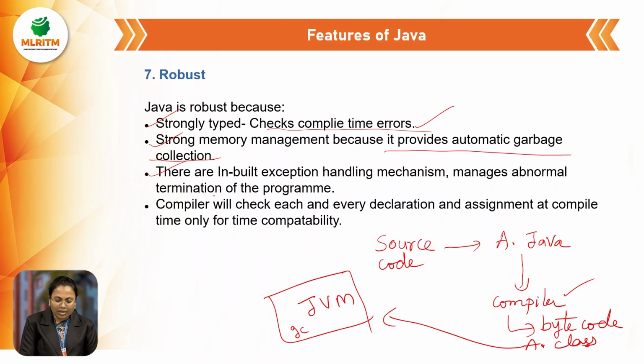Next, it has an inbuilt exception handling mechanism. Whenever we run the program, there may be a chance of abnormal termination. Due to this abnormal termination, the program cannot execute properly. To avoid such a situation, they have introduced the exception handling mechanism. So these are the several reasons we can say that Java is a robust language. Robust means strong. Java is a strong language due to these several reasons.